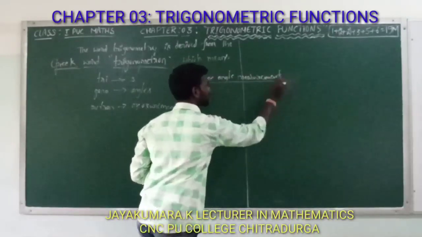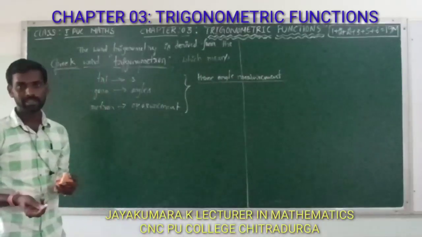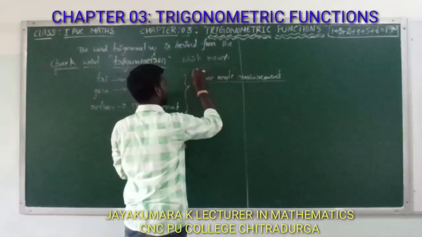Three angle measurement is called what? Trigonometry.